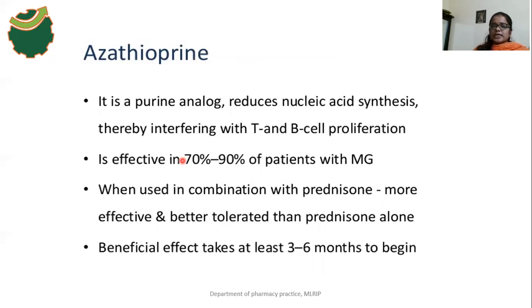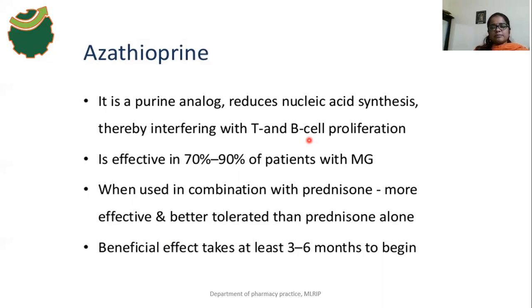The next one is azathioprine. This is a purine analog. It reduces nucleic acid synthesis, thereby interfering with the production of T cells and B cells. As a result, the proliferation of T cells and B cells decreases.